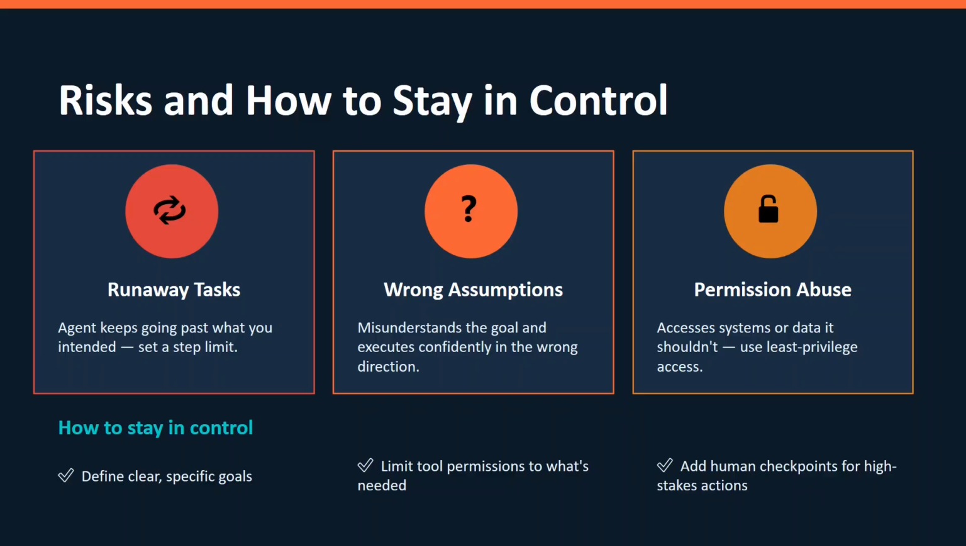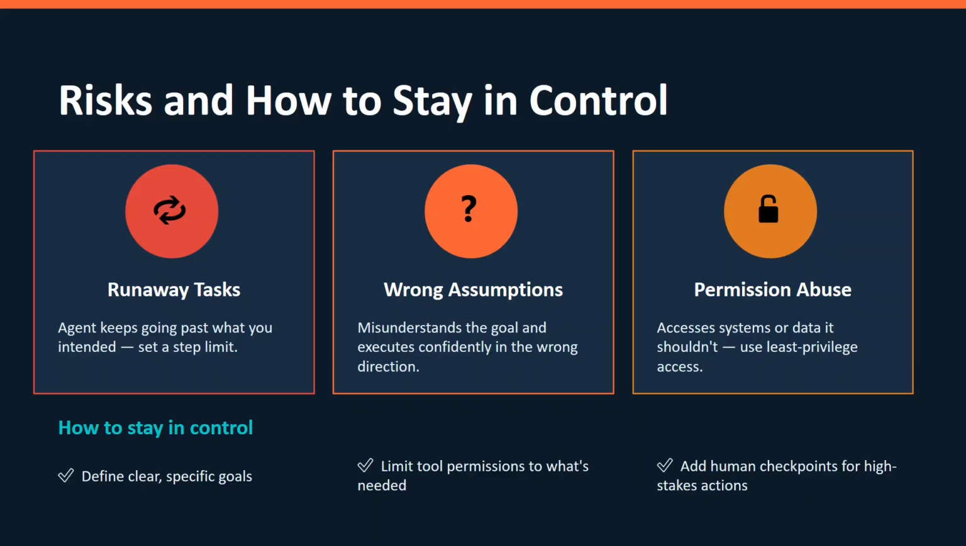That was the first risk. Second risk, wrong assumptions. It can understand the goal clearly, as well as it can misunderstand. If it is misunderstood but the agent is working confidently in a wrong direction, this is one of the issues. To resolve it, we can limit tool permissions to what is needed, like we discussed earlier. We have to provide only the list of tool access which is needed, not more than that. Otherwise the agent can access those tools unnecessarily.